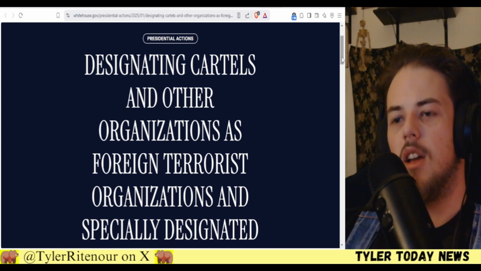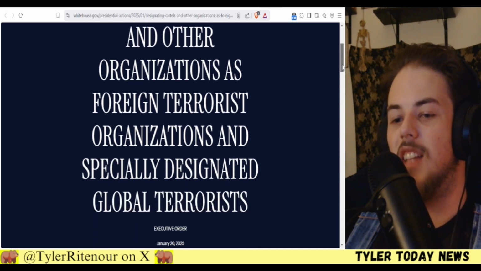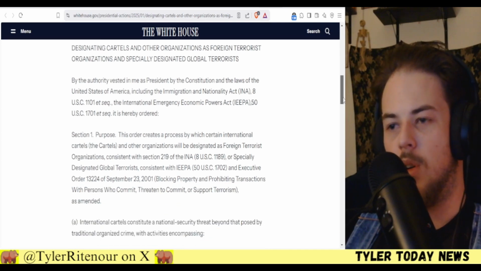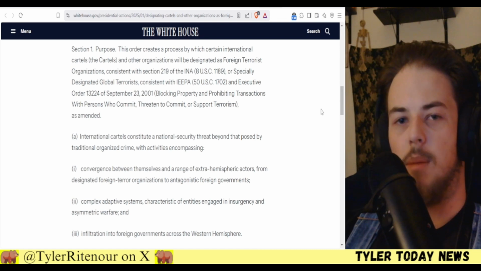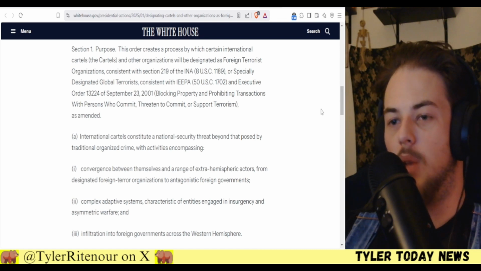Designating cartels and other organizations as foreign terrorist organizations and specially designated global terrorists. Awesome. This is an awesome executive order. I've been calling for this for years. Even before I got into politics, I'm only 23, about to be 24. I've been calling for this since I was in middle school.